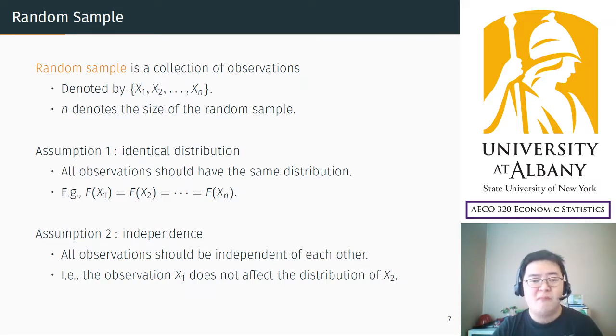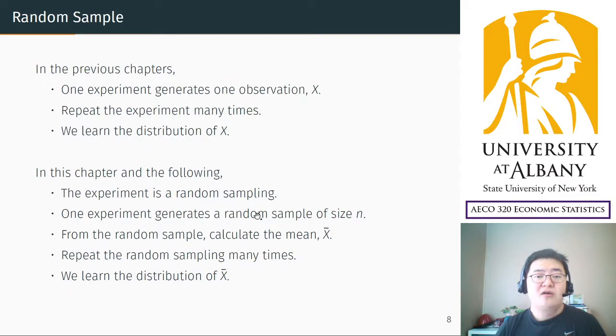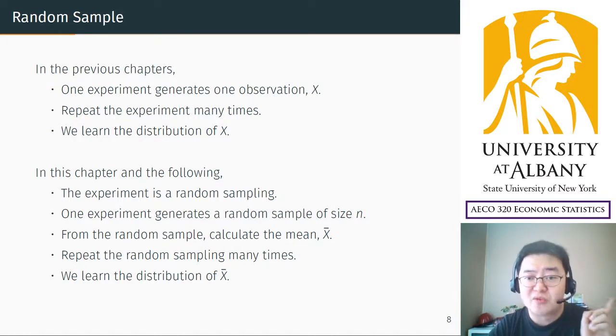And many major statistics materials assume these two assumptions in general, even at a higher level. So then, to understand the meaning using our example, in the previous chapters we learned that one experiment generates one observation.